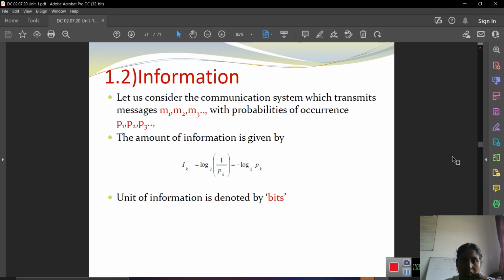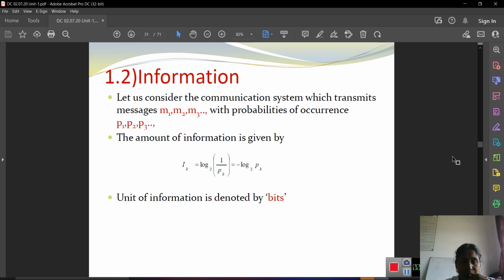Like that we have some information, otherwise called messages. So here we denote them as M1, M2, M3, etc., number of messages with the probability of occurrence P1, P2, P3, etc.